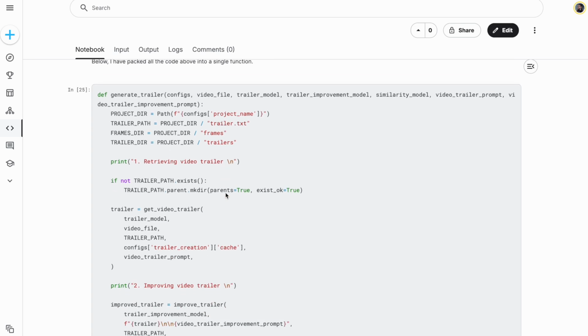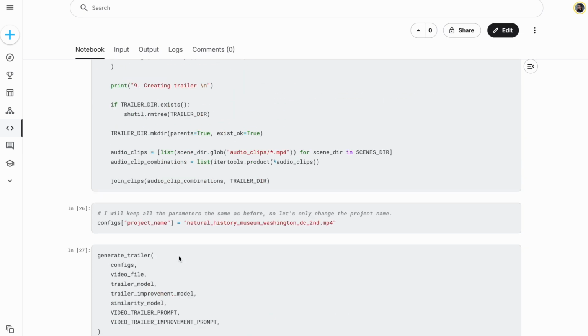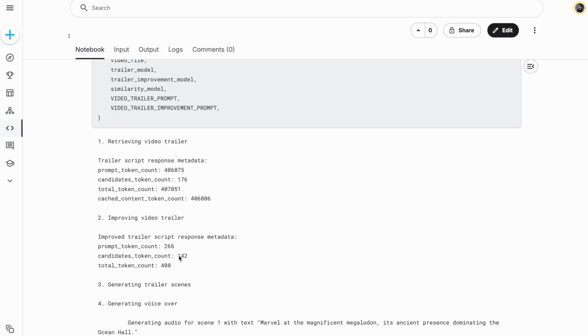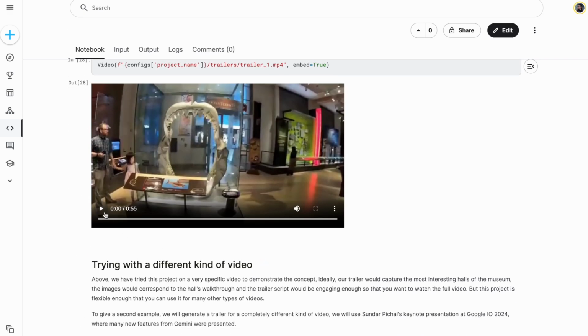So to reuse the cache, I just packed all the functions from the pipeline here into a single function. And by the end, I'm going to query it again using the same input here, but to generate a different trailer, which is this one.